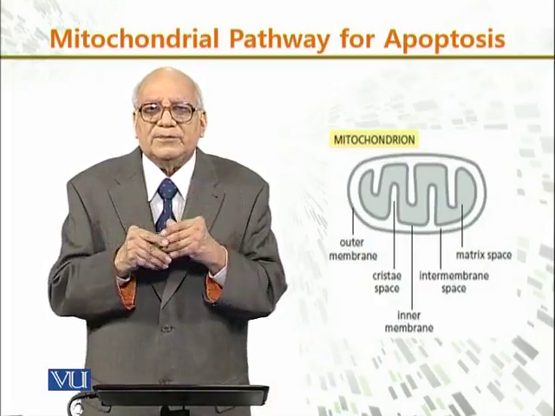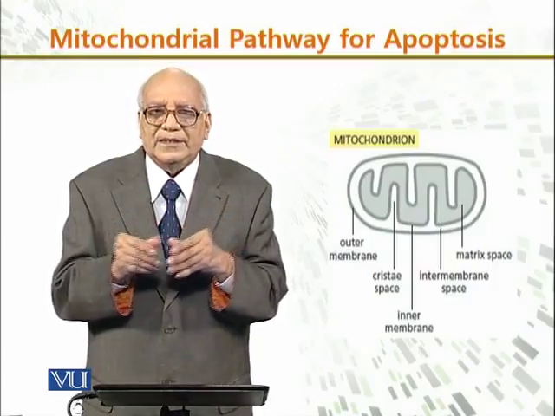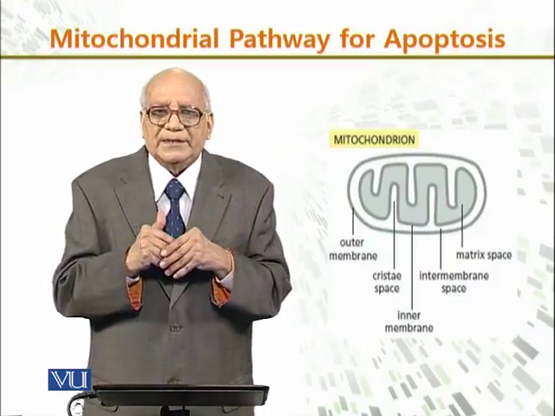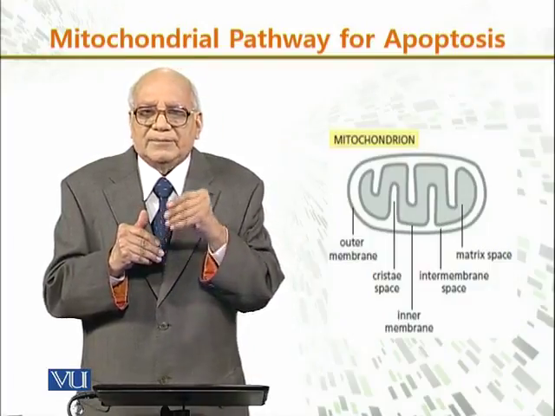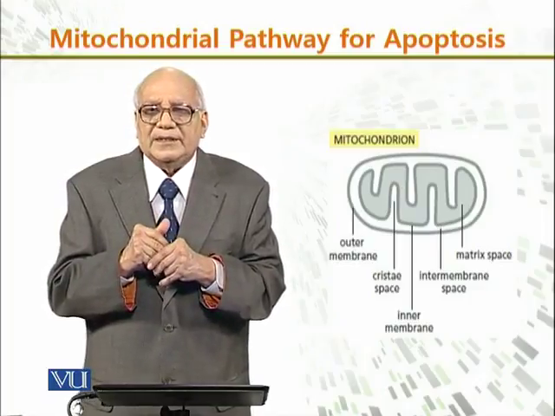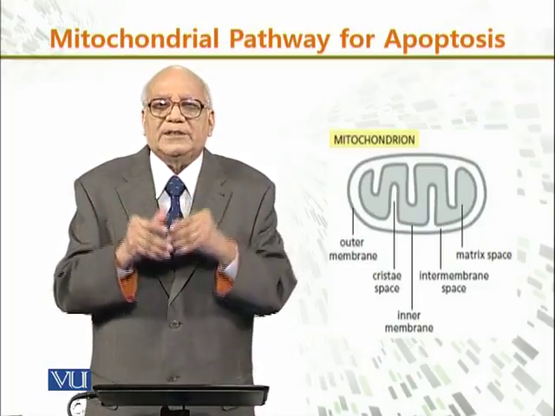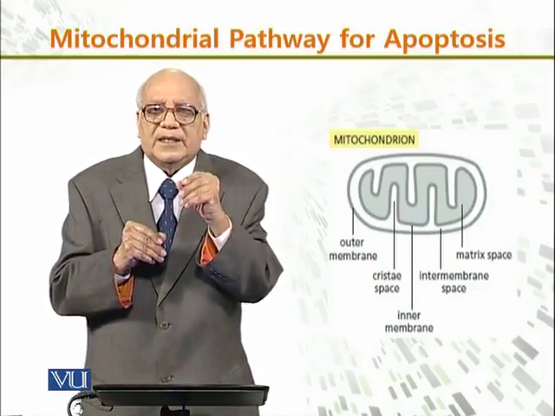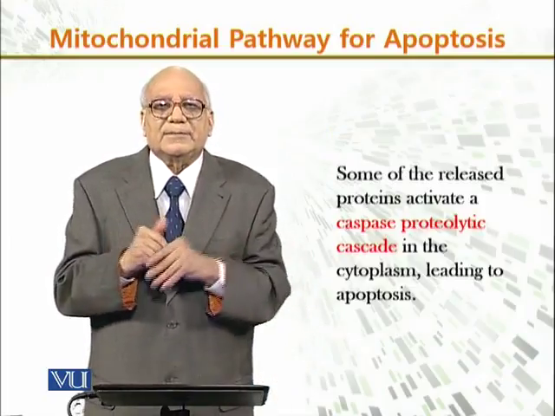For example, in this simple diagram of mitochondria there is the outer membrane, the cristae space, the inner membrane, the intermembrane space, and then there is the matrix space. The proteins are attached there, and then the mitochondria releases them.